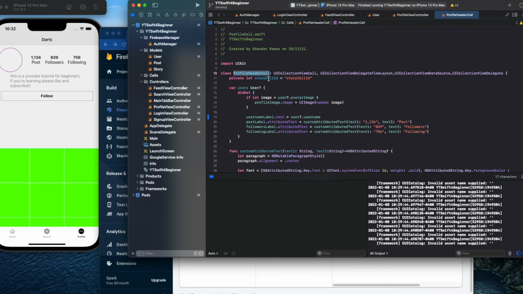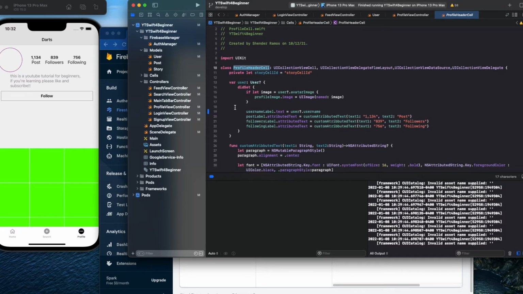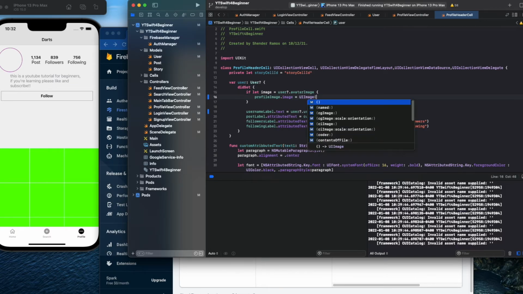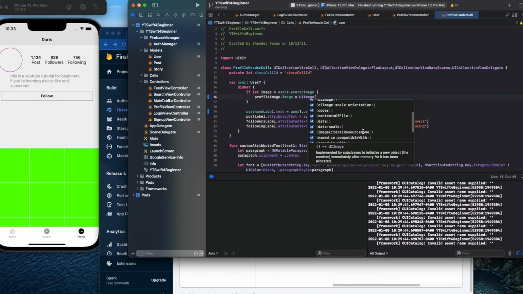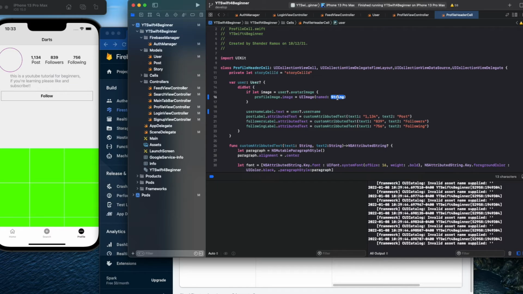Let's see, what are we getting? Named. Okay, and then we could say user dot image, or I could just say image. Let's see what happens. Gotta check if this will work.